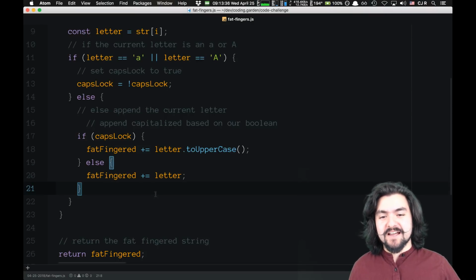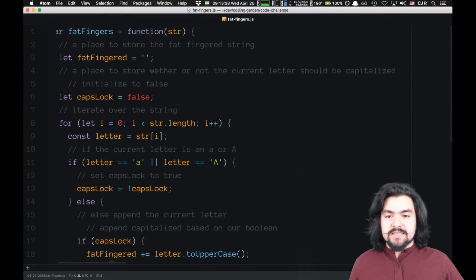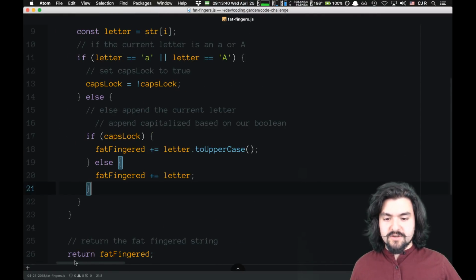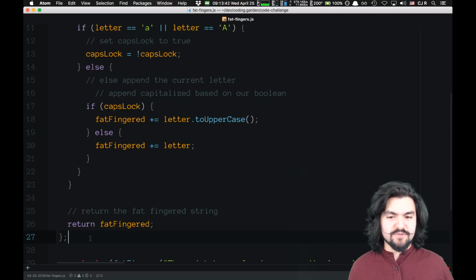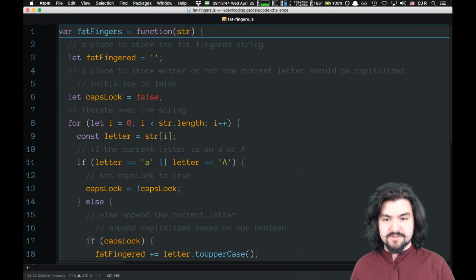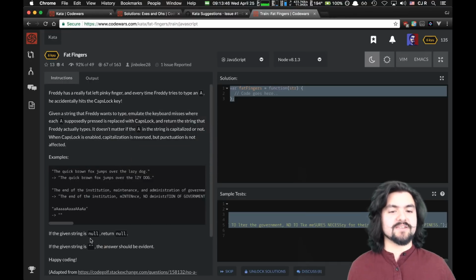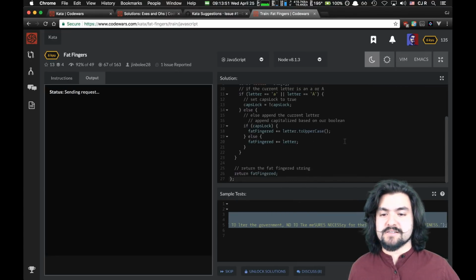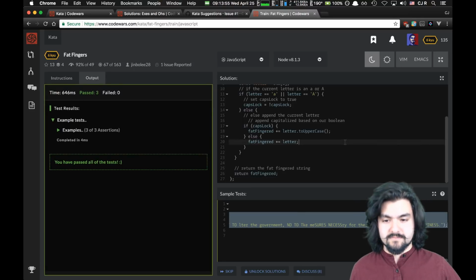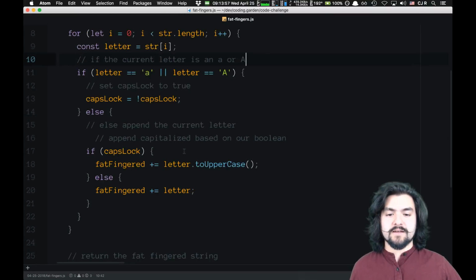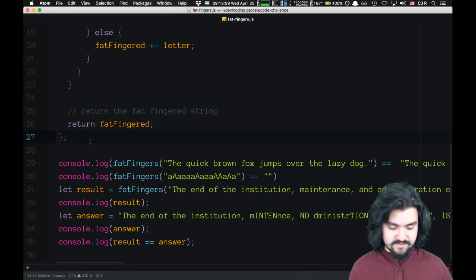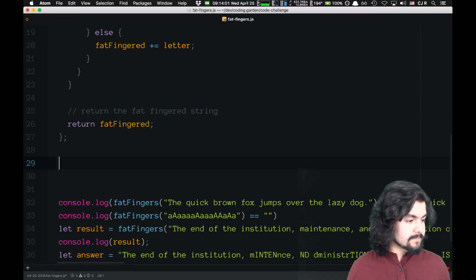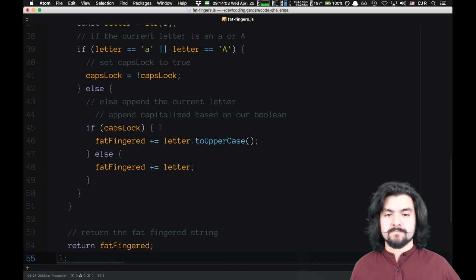That'd be cool. Yeah, so this is working. Let's throw this into Code Wars, see if it works, and then let's see if we can do it. I think we might be able to do this with a reduce. We can definitely do this with a reduce. Sample tests. It worked. Cool. Yeah, so let's try to do this with a reduce.